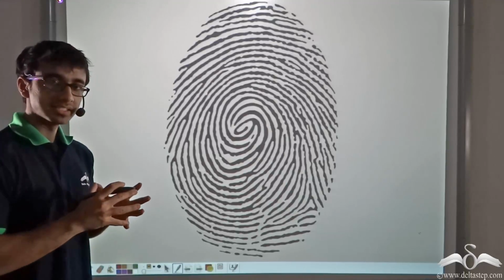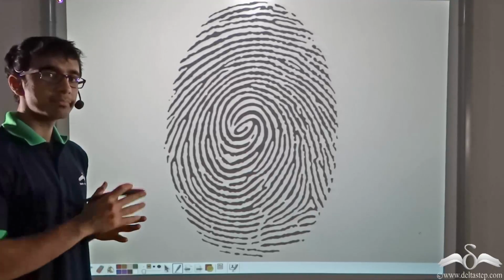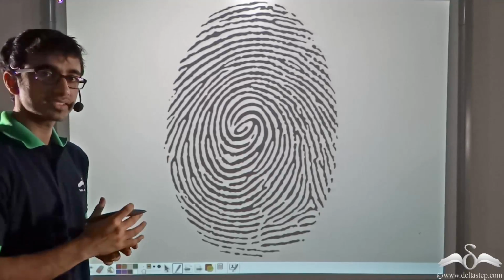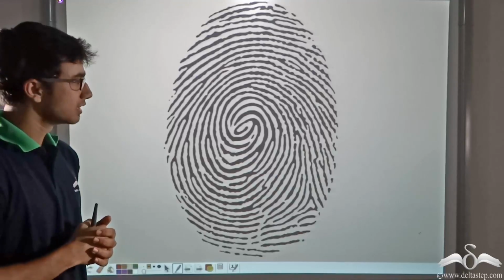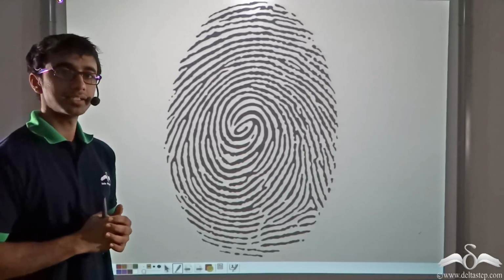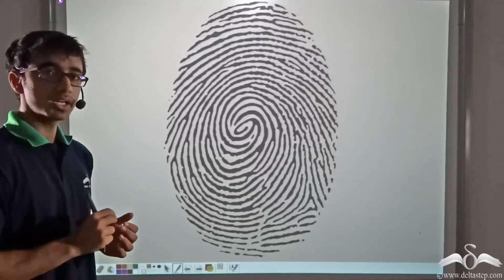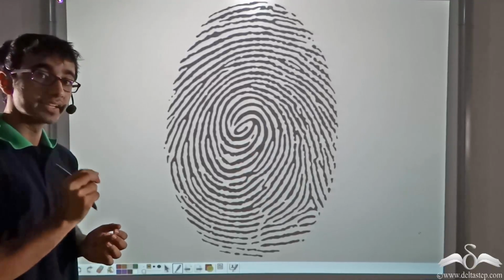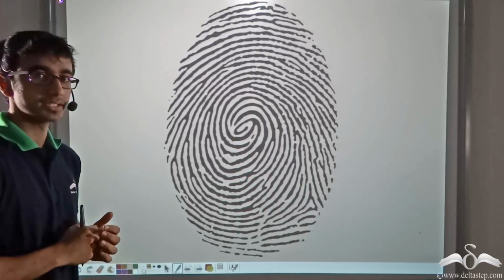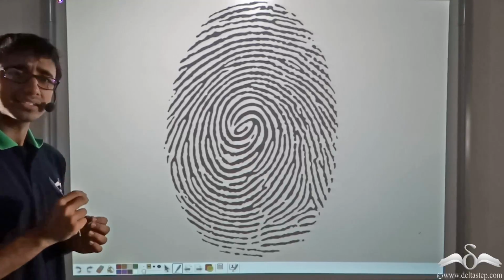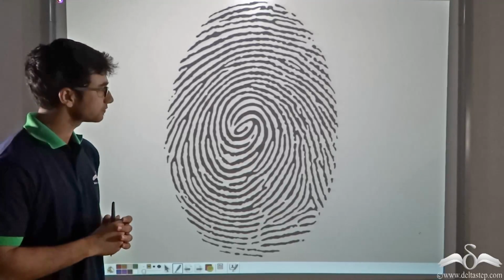From the crime scene, they collect the fingerprints and then match them against the list of suspects to catch the bad guy. Now, let me tell you an interesting fact. Every human being in the world has their own unique set of fingerprints. So that means millions and millions of patterns of fingerprints.